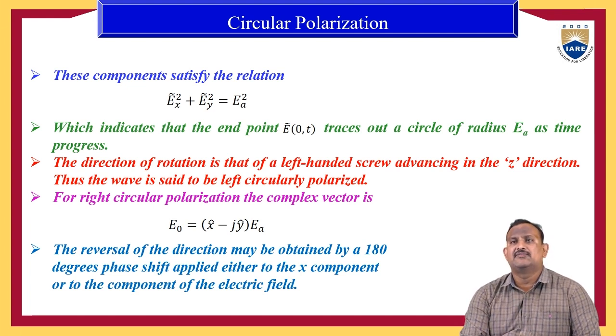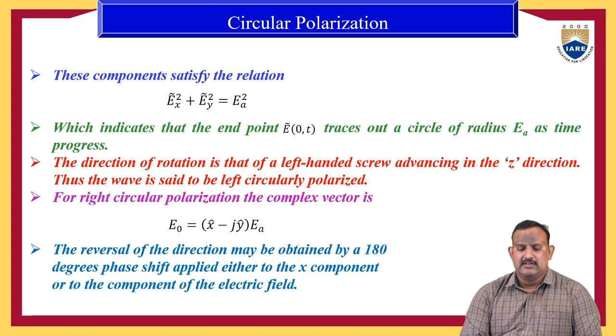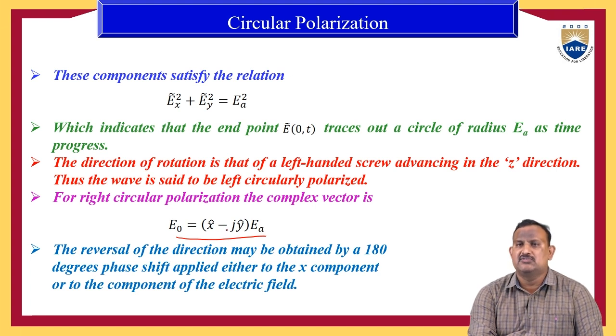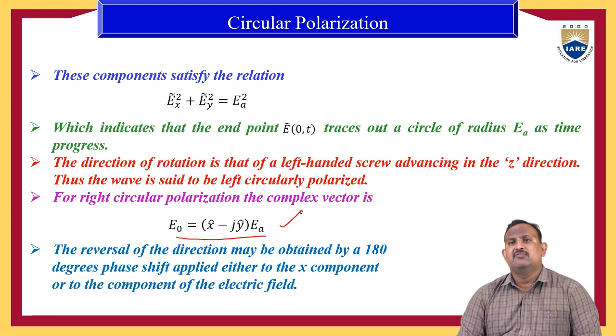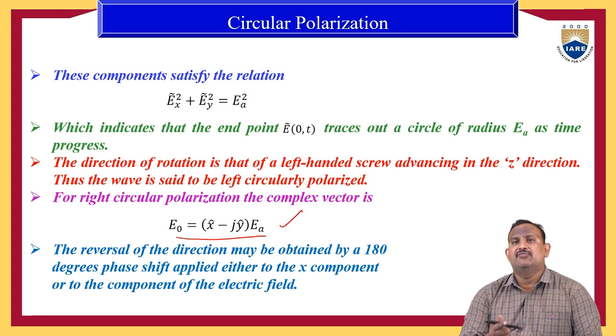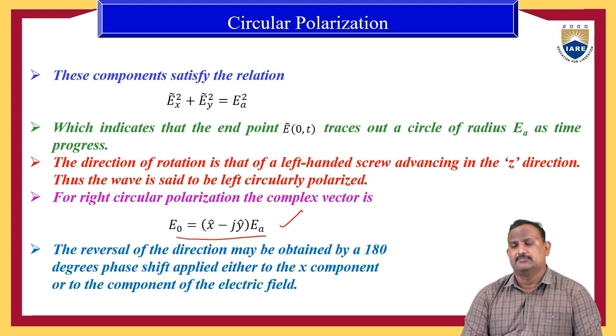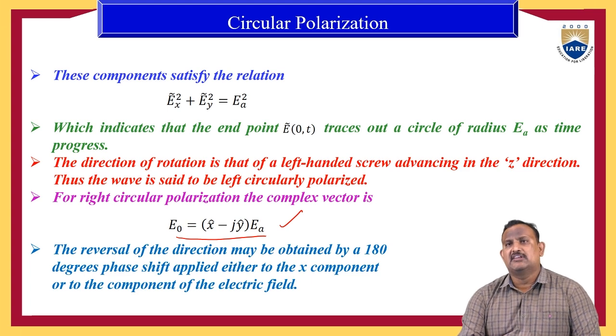Similarly, you can find out the left circular polarization also. To find out the other circular polarization, we need to assume the phase difference. So let us find it out. Assume E naught equal to x cap minus jy cap into EA, here I am assuming negative in place of positive. So the reversal of the direction may be obtained by a 180 degrees phase shift between the right and left circular polarizations. So this is about the circular polarization.